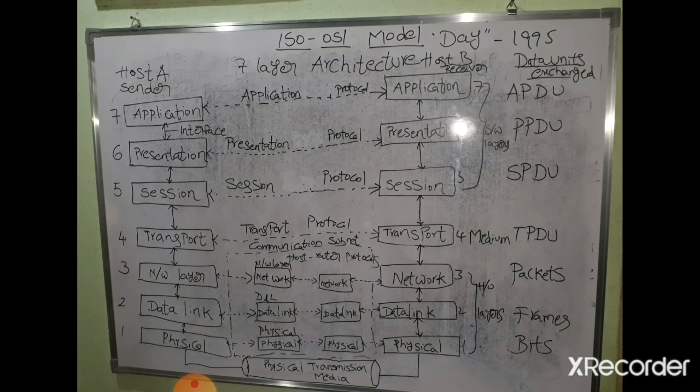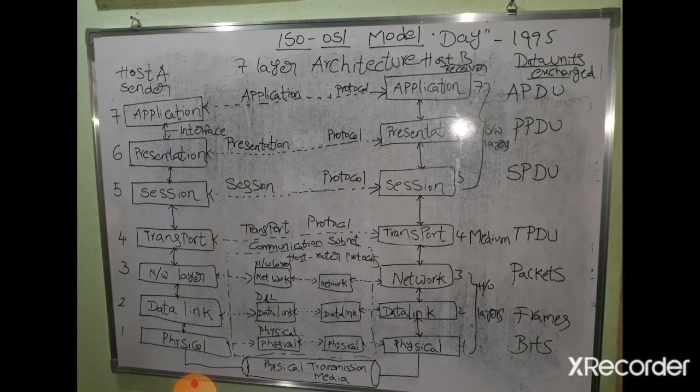Each layer in the OSI model provides service to the next layer. Each layer performs its functionalities and then transfers data to the next layer. Only then can the next layer perform its functionalities. That's why each layer provides service to the next layer.